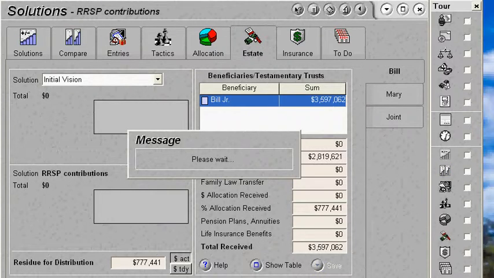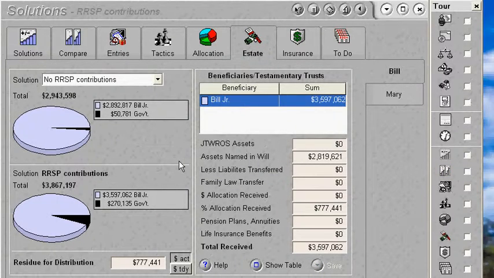Now let's take a look at one other thing that people often wonder about with RRSPs. What we're looking at is the final estate when both Bill and Mary have passed away. We can see if we've done no RRSP contributions, Bill Jr. is going to receive about $2.8 million versus $3.5 million if we do the RRSP contribution. The big difference is in the taxes, though. We can see the government with no RRSPs is going to collect about $50,000 in taxes, and with the RRSP contributions, about $270,000 in taxes. And that's where people often wonder if they should be doing RRSPs, because they look at the tax bill at that end.